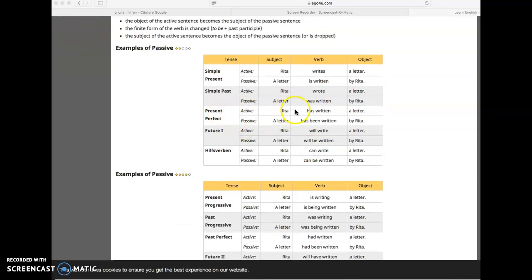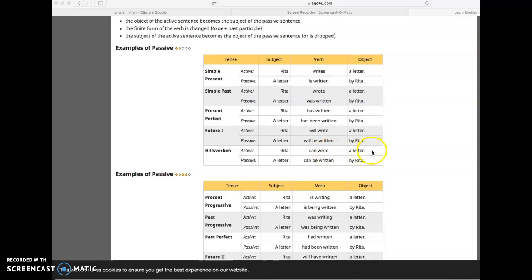Present perfect. Rita has written a letter. A letter has been written by Rita. Verbul be noi îl observăm unde? Between has and written. Îl observăm aici. Future. Rita will write a letter. A letter will be written by Rita. Ce observați voi că be-ul se află între will și written.